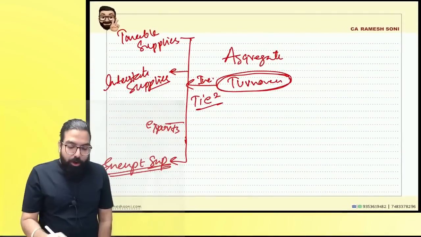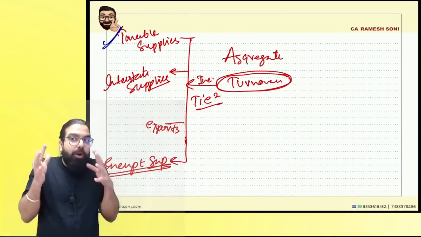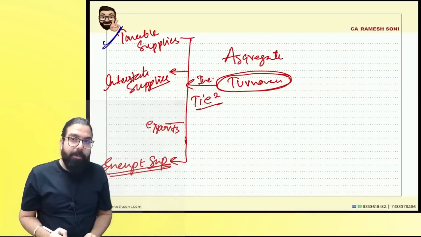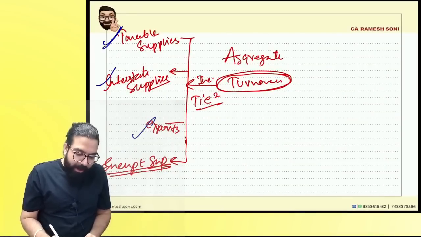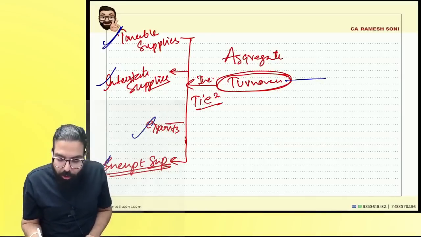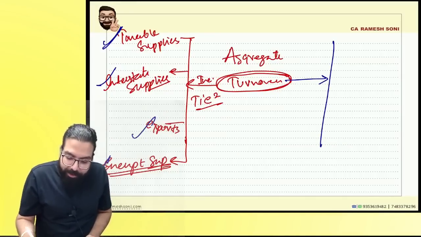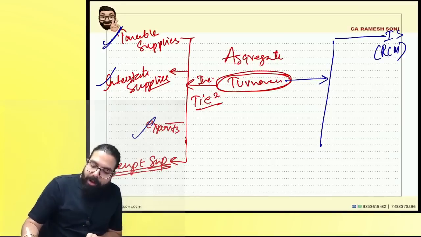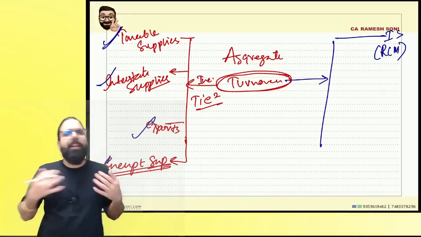Right, everyone? I told you about aggregate. Aggregate means what should you aggregate? Turnover. First of all, turnover means taxable supplies, interstate supplies, exports, and exempt. These are to be included. What is not to be included is, sir, if you are taking inward supplies on which you are paying GST under RCM, that is not to be included. That is not my turnover.